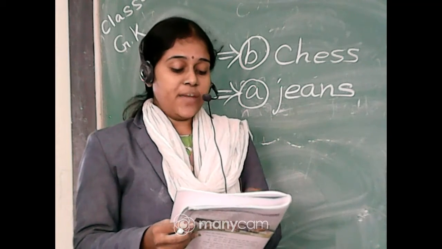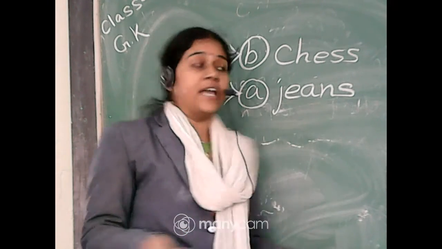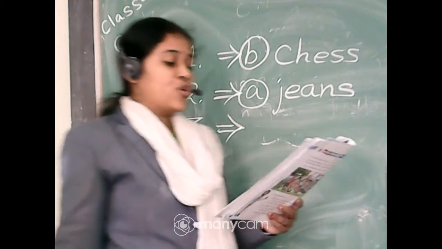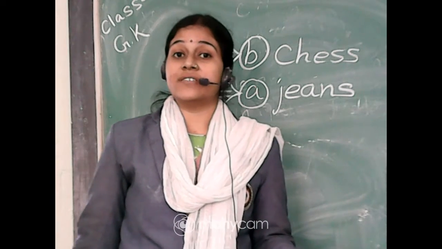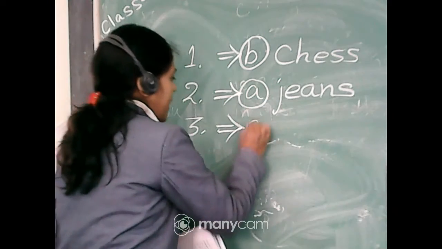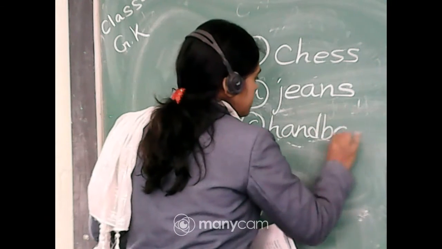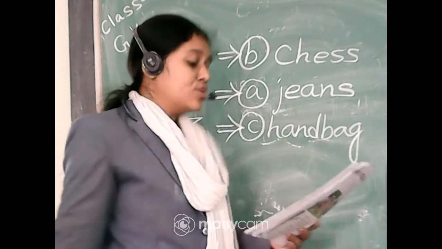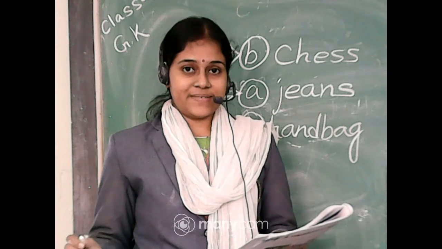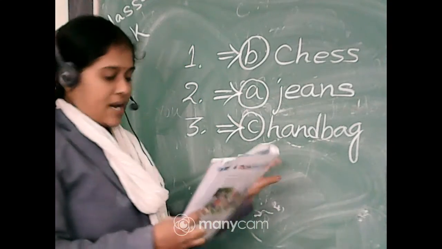And number 3: pencil, notebook, handbag, sharpener. Which one is the odd one here? Tell me the answer. Yes, handbag is the odd one. Why is it the odd one? Because we use pencil, notebook and sharpener at the time of writing. But handbag is different. So handbag is the odd one.